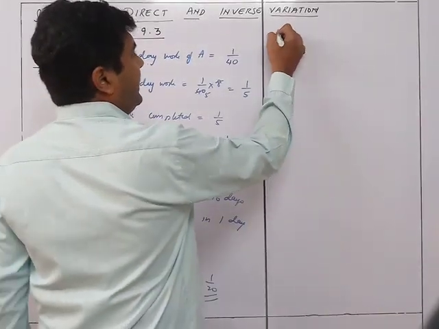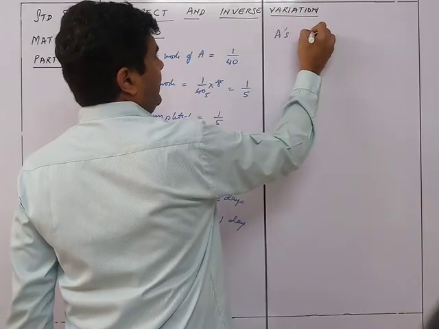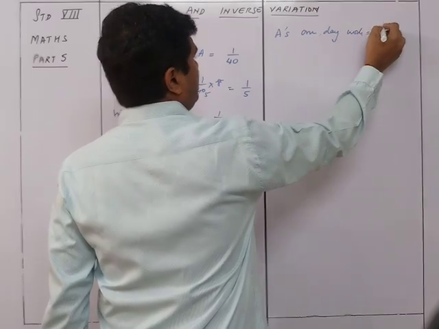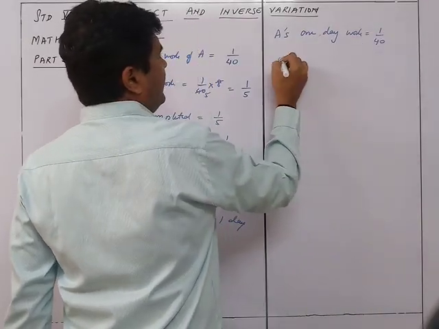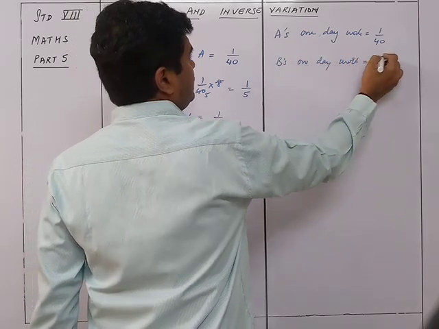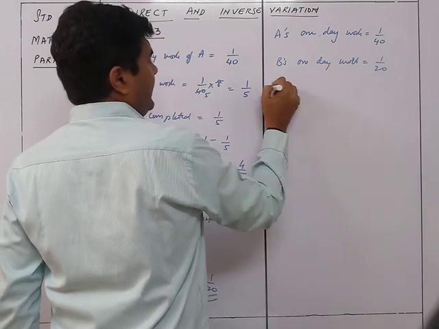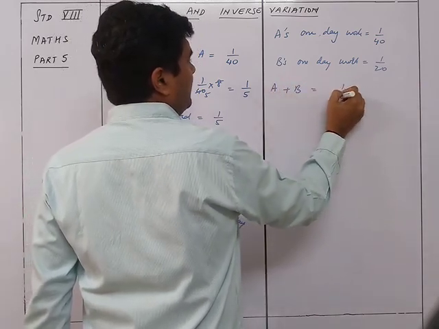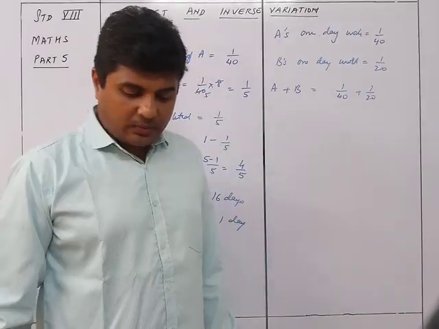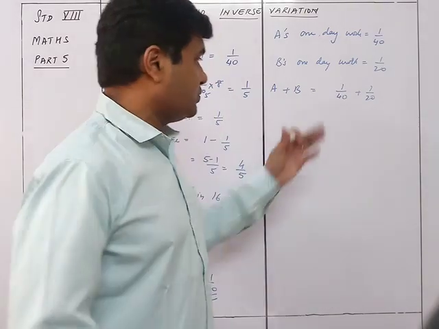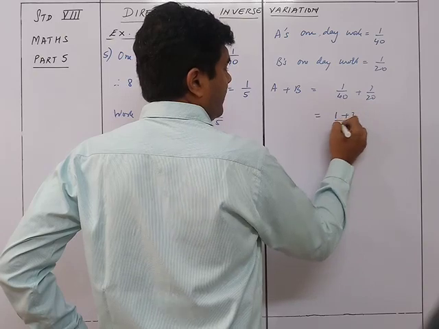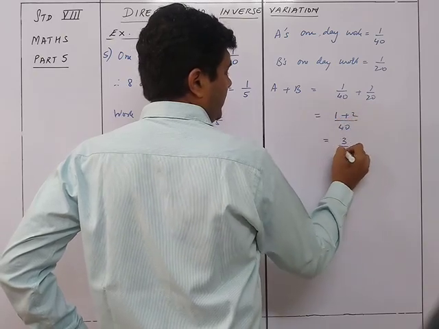So you know that A's 1 day work is equal to 1 upon 40. B's 1 day work is equal to 1 upon 20. Therefore, A plus B will be equal to 1 upon 40 plus 1 upon 20, because they have asked us how long will they take to complete the work if they work together. So that is what we are trying to do. If they are working together, then it will be 1 plus 2 upon 40. So that will be 3 upon 40.